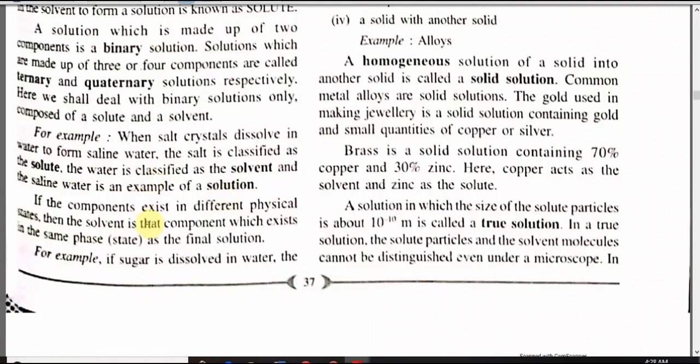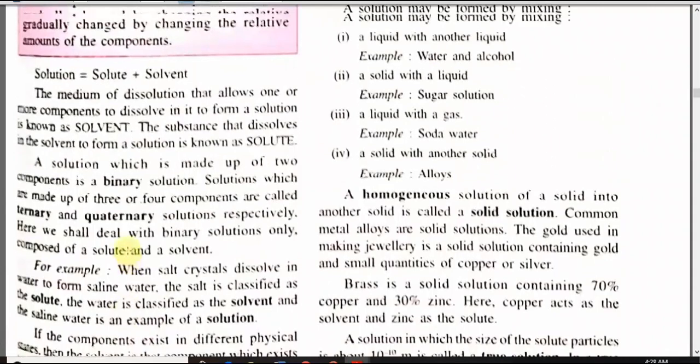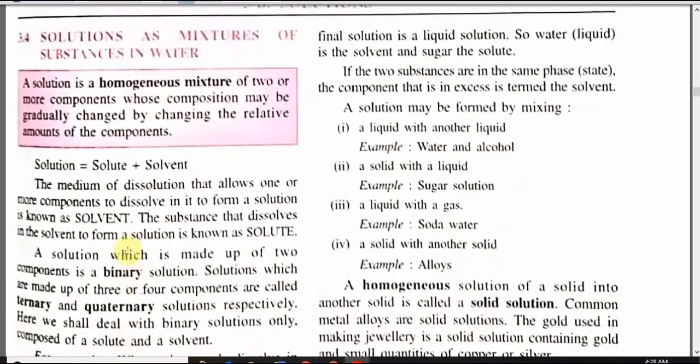If the components exist in different physical forms, they are called phases, and phase means state. For example, if sugar is dissolved in water, now the final solution is a liquid solution. So, water is solvent and solid sugar was solute.